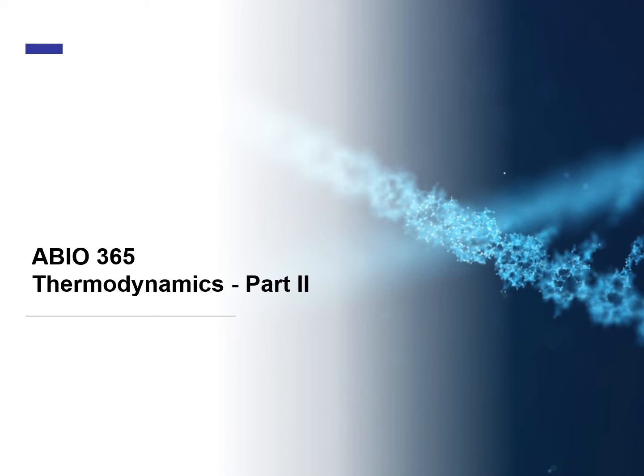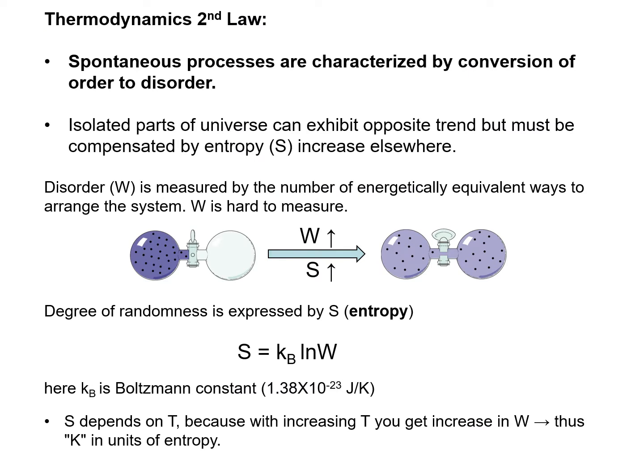Today we are covering the second part of thermodynamics. In the last lecture, we discussed thermodynamics' first law, that energy is conserved and it cannot be created or destroyed. Today we're going to talk about thermodynamics' second law, that spontaneous processes are characterized by conversion of order to disorder. Even though you see the opposite trend in some isolated part of the universe, that must be followed and compensated by the entropy, or S, increase elsewhere.